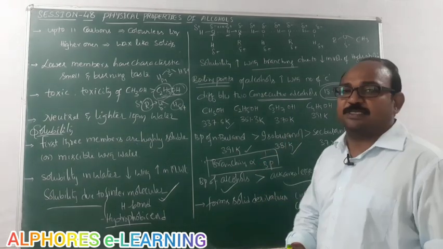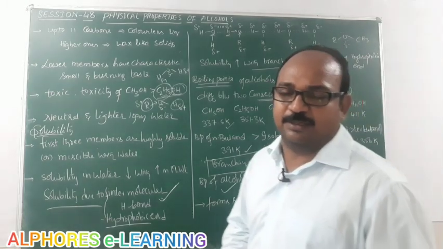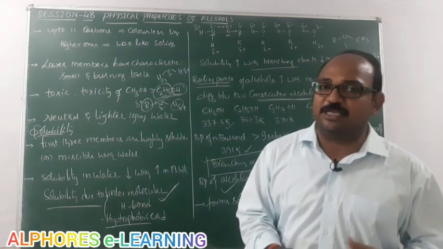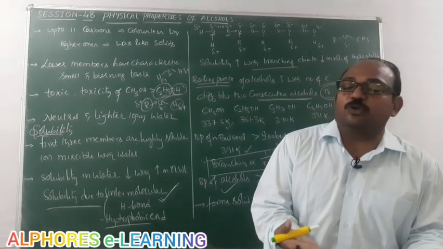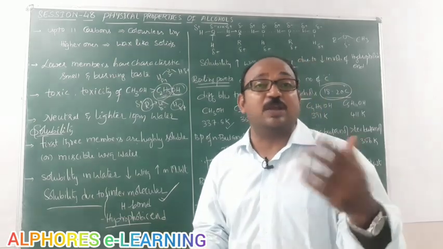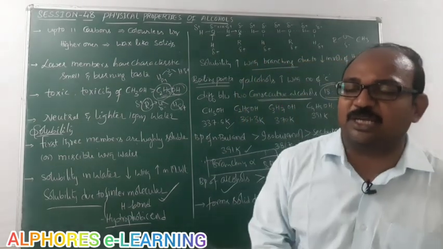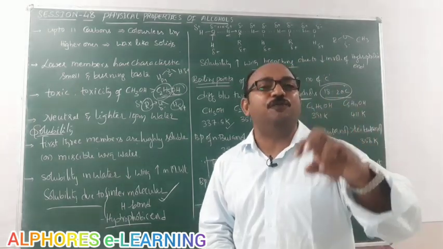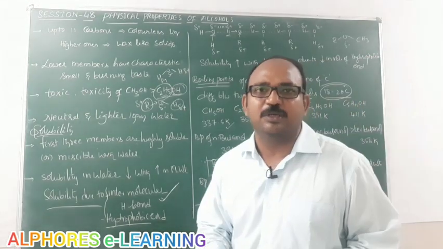Beyond all these, just like water of crystallization, as in CuSO4 5H2O, CaCl2 4H2O, MgCl2 6H2O, in general alcohols also form solid derivatives with metal compounds.